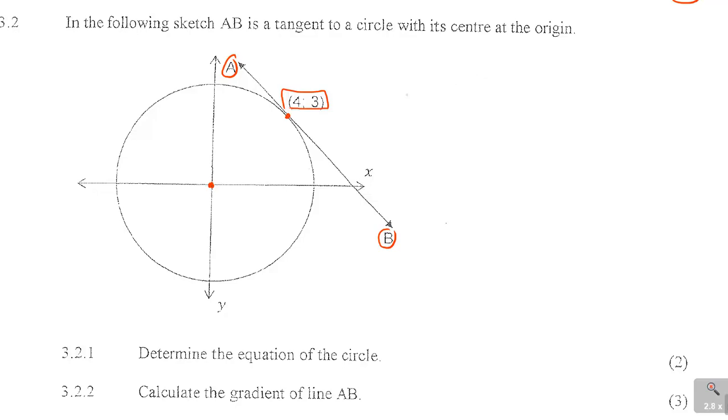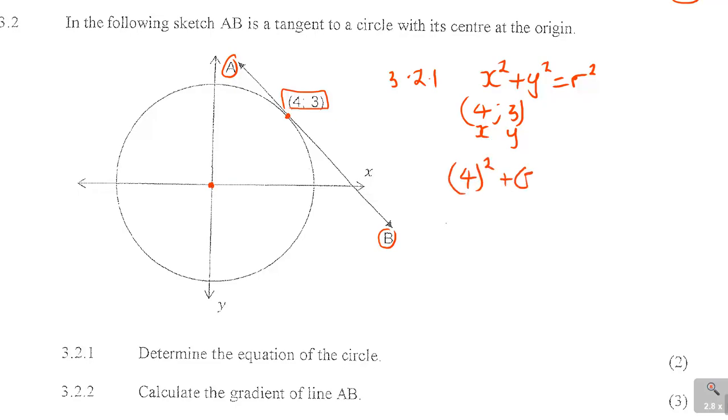You need to know the general equation of a circle here. Remember, it is x squared plus y squared is equal to r squared. Now you have the point (4, 3), with x and y, so you substitute: (4) squared plus (3) squared is equal to r squared.